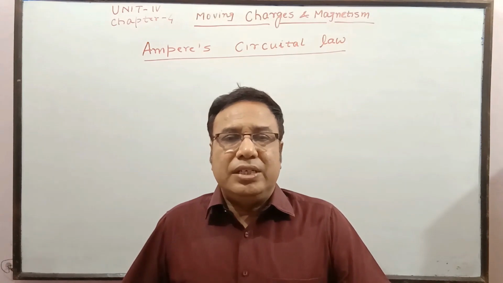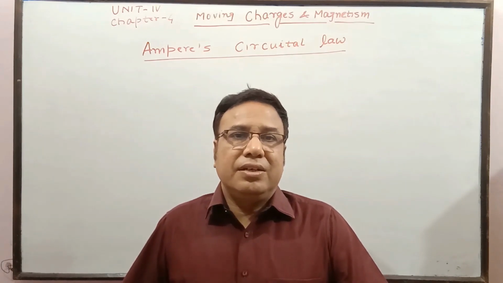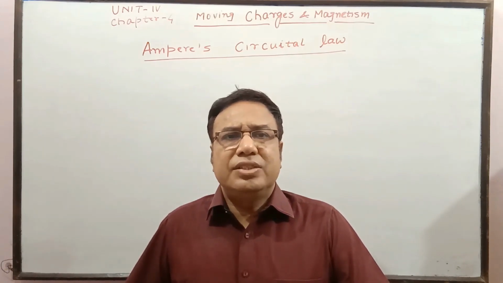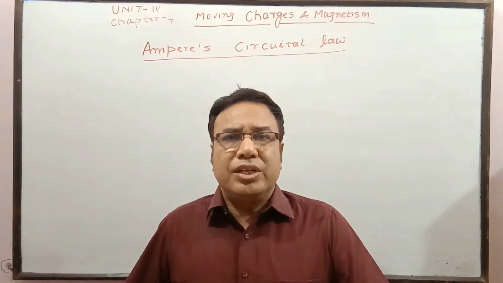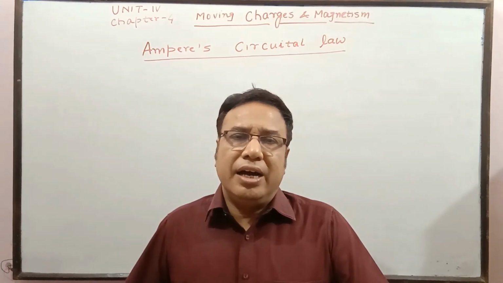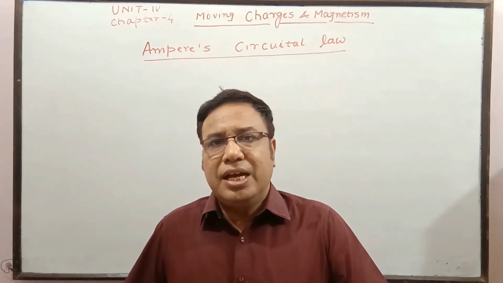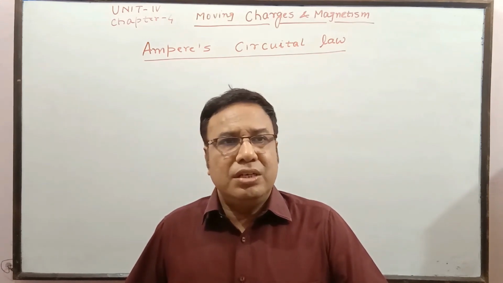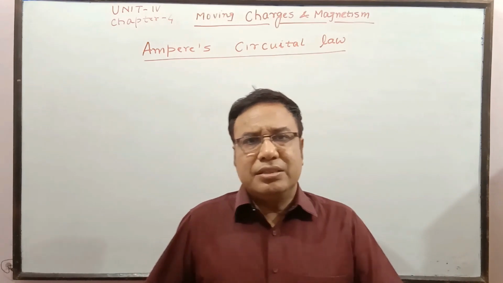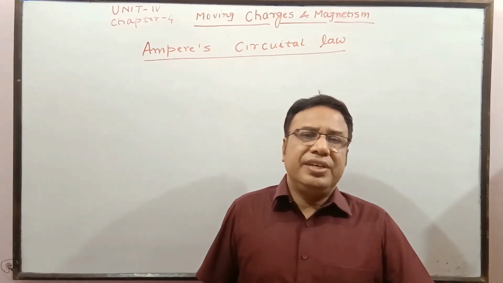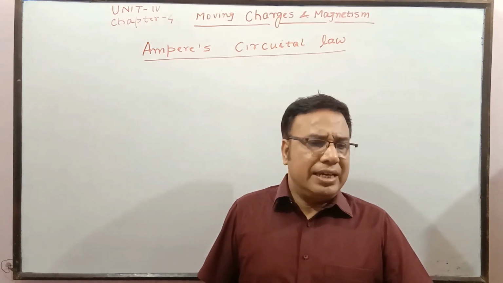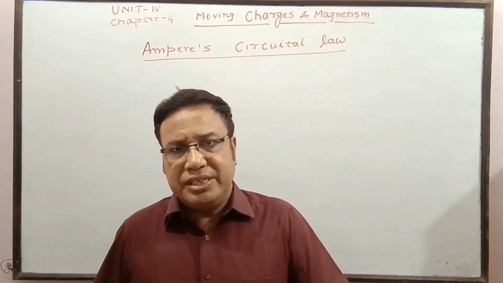In 1820, soon after the discoveries of Oersted and of Biot-Savart, Ampere found a useful relation between the electric current and magnetic field.